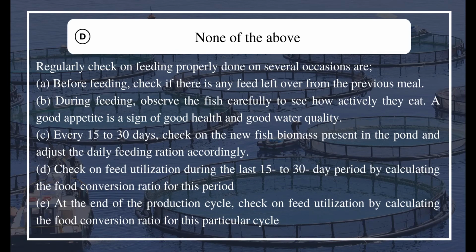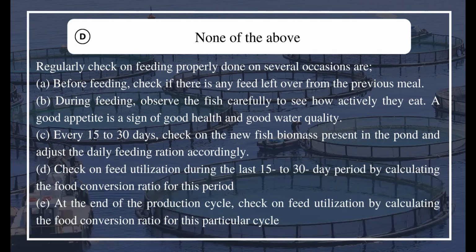Regularly check on feeding properly done on several occasions. A. Before feeding, check if there is any feed left over from the previous meal. B. During feeding, observe the fish carefully to see how actively they eat. A good appetite is a sign of good health and good water quality.